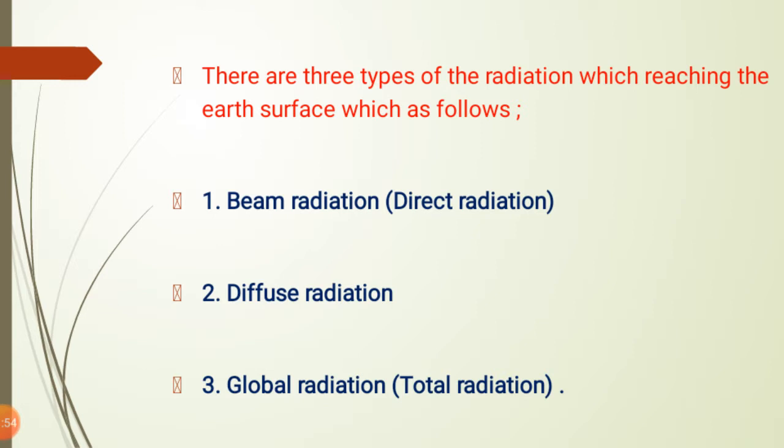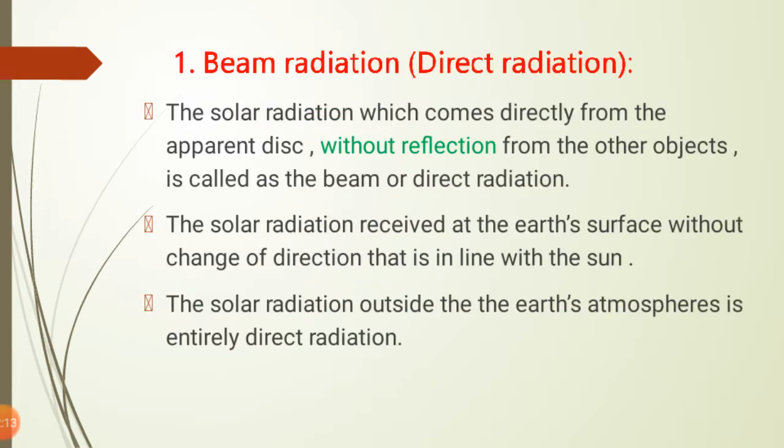First is the beam radiation, that is the direct radiation. Second is the diffuse radiation, and third is the global radiation, which is also known as the total radiation. These are the three types of radiation reaching the earth surface. Now let's see them one by one. So first is the beam radiation. It is also known as the direct radiation.